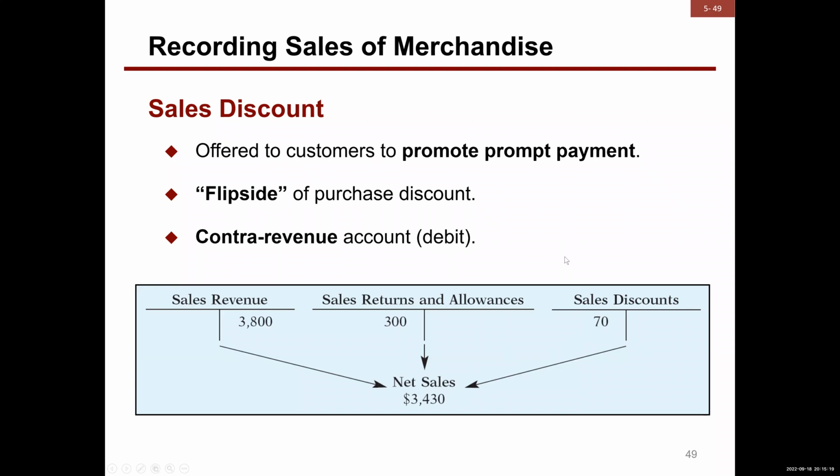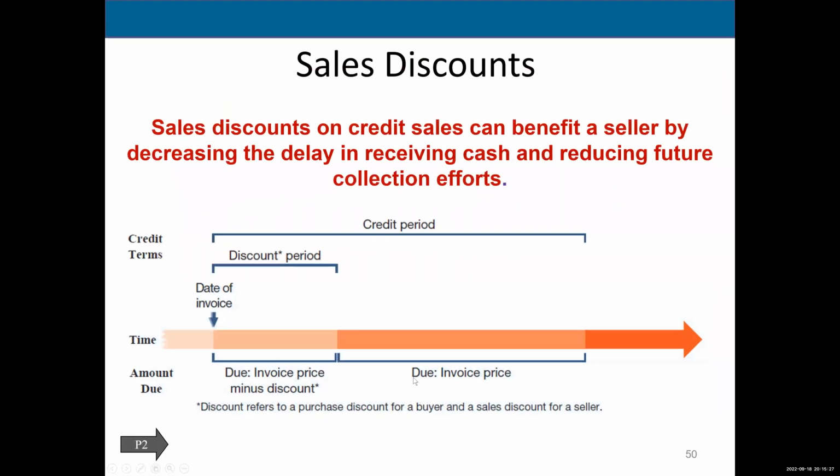Now, when can the customer take advantage of that discount? The customer has to pay within the discount period. If the terms are 2/10, net 30, then the discount period would be 10 days. If they pay within 10 days of the invoice, they can take 2% off the invoice.